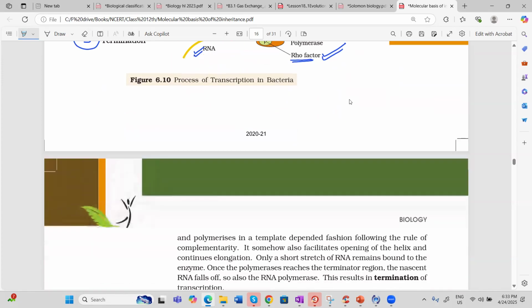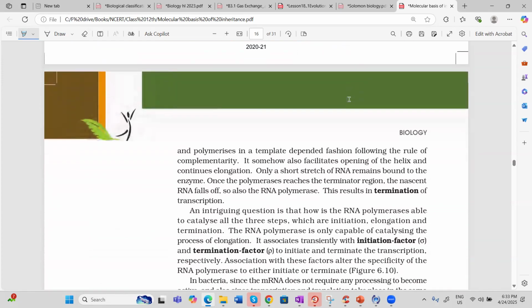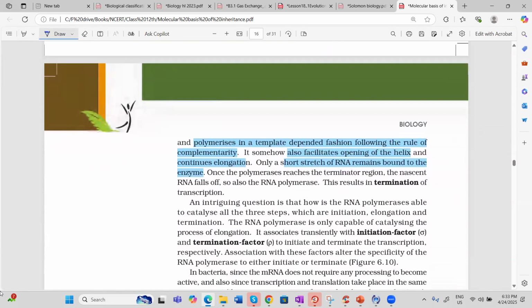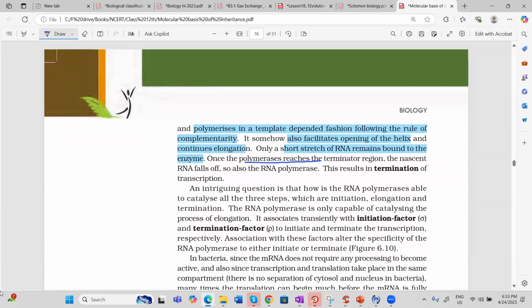Clear? Nucleoside triphosphate will help in the polymerization in a template-dependent manner, because you're using DNA as a template and following the complementary. RNA polymerase will help in opening of the helix. It will only do the elongation, and only short stretch of RNA will be attached to the enzyme. So if you see here, only short stretch of RNA is attached to the enzyme. Check carefully, remaining is free. Once the polymerase reaches the terminator region, the new RNA falls off. So also the RNA polymerase separates and we say termination.